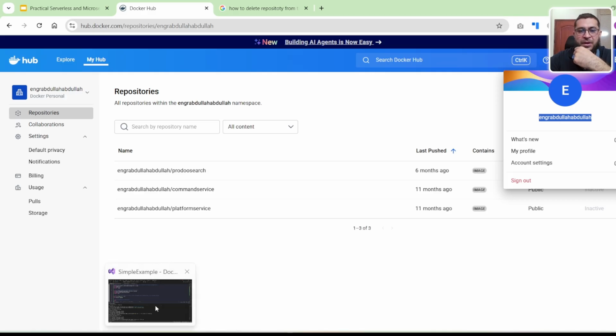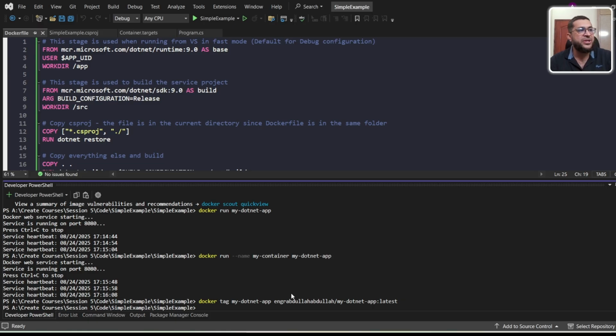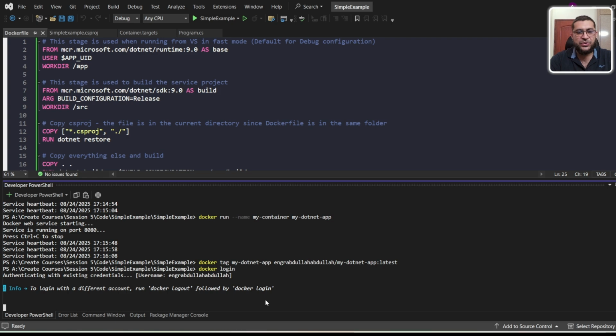So I will use ENGR Abdullah, then I will give the repository name, my docker.net app. Then I will use the tag, for example, latest. You can see here the tag is added. Now the next step is to push the image to Docker Hub. First of all, if you did not log in to Docker, you will use this command: docker login. You can see here it will try to log in to my account.